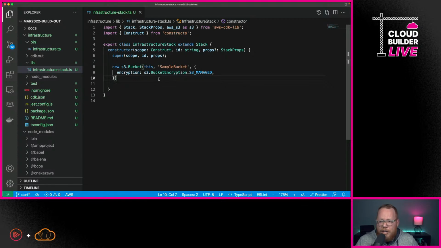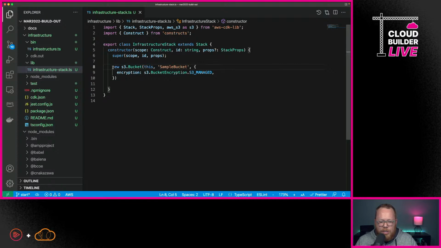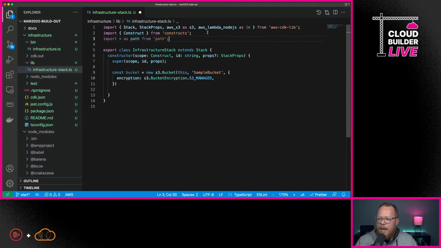I'm going to show you how to do some stuff, and I'm not going to explain every single bit along the way, but I want you to see the sum of how some of this could work together. The first thing I'm going to do is give this particular resource a variable name. We'll call this our bucket. The next thing I want to do is bring in some more imports. In this case, we're bringing in Lambda Node.js. This is a pretty cool construct that we will use later as we deploy our API. Next, I'm going to do another import. We're going to bring in just the path library.